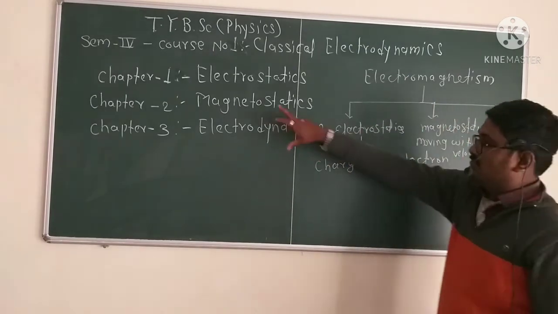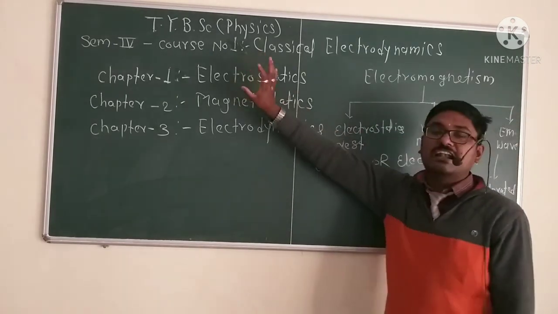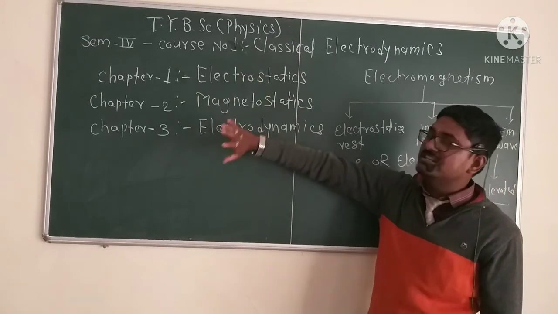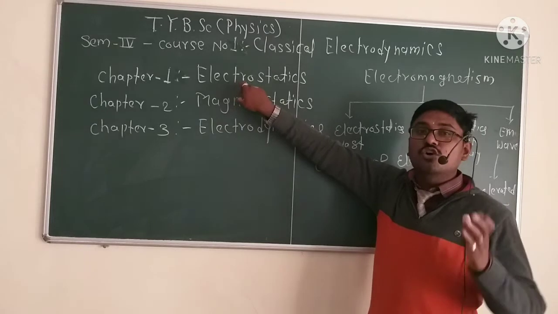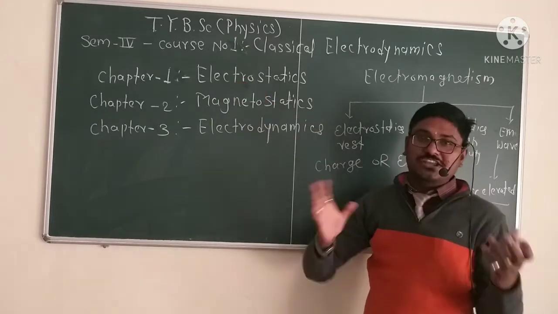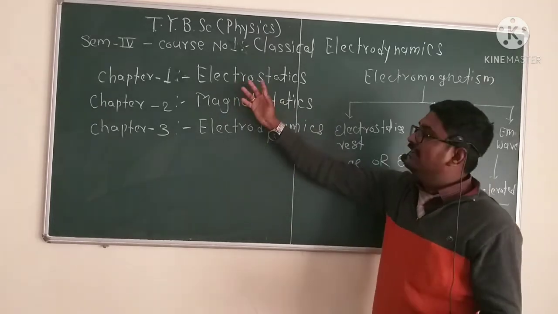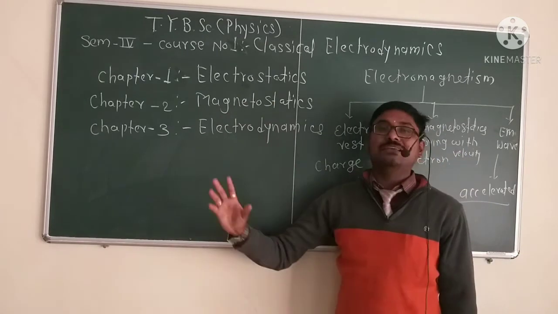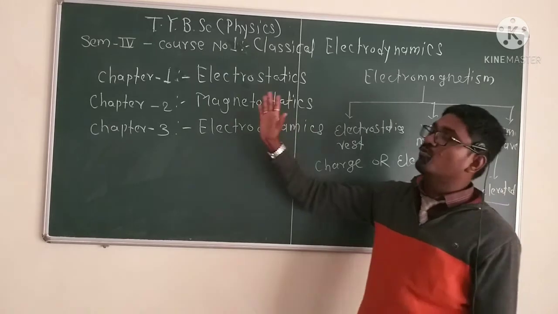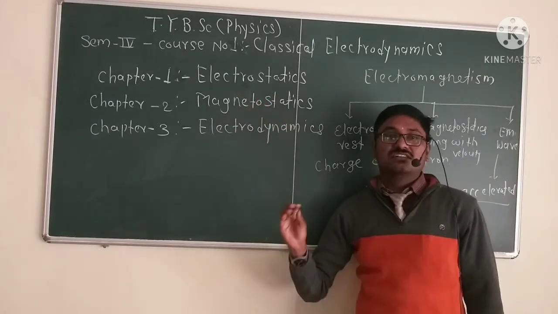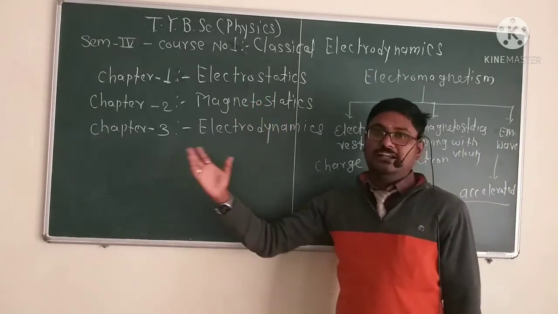In this course, Classical Electrodynamics, we will study three chapters, the first being electrostatics. In electrostatics, it is the study of charge at rest. We start with the basic law, Coulomb's law, and based on Coulomb's law, we will discuss the concepts of electric field and electric potential.